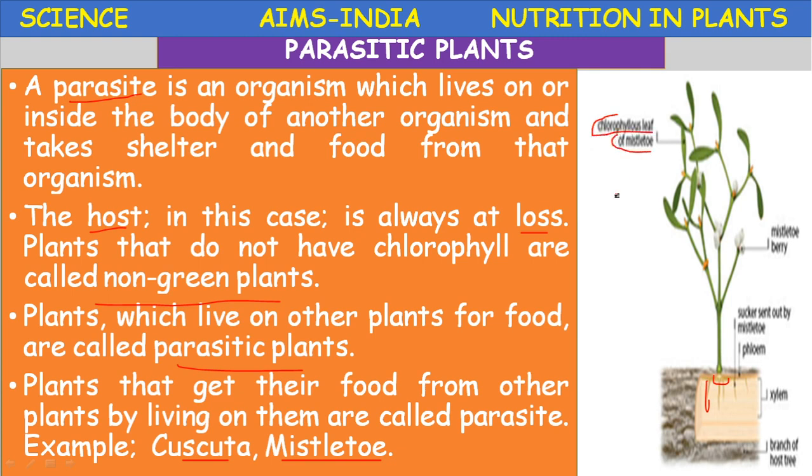Okay, the mistletoe is a partial parasite. It is not a total parasite because it undergoes photosynthesis, but partially it depends on the host for its nutritional requirement. Let us proceed.